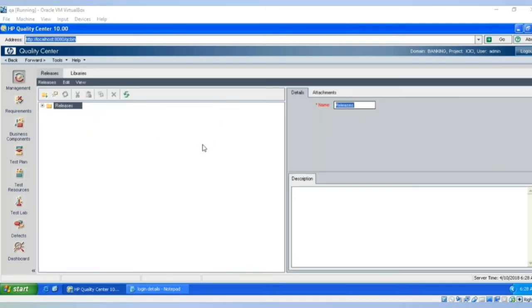What is that, Preeti? Is it sent automatically? You are asking about the mail? Yes. But that configuration needs to be done.